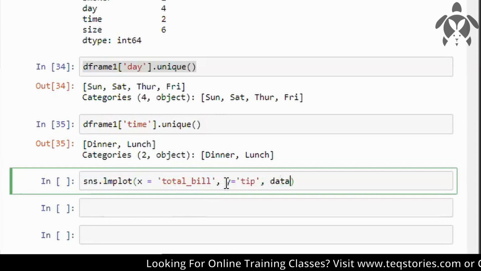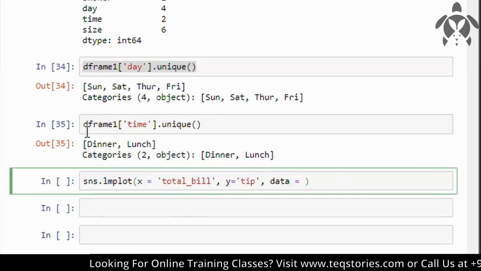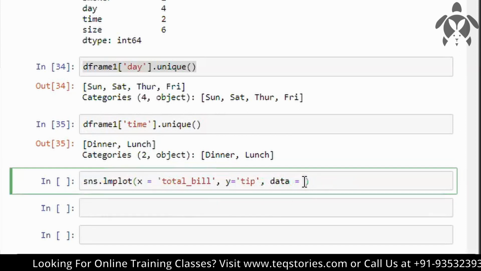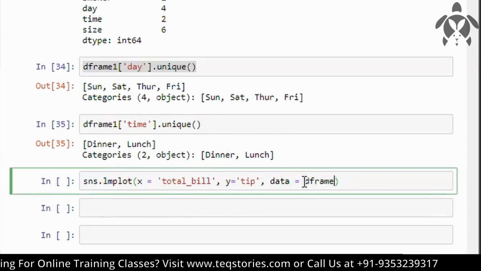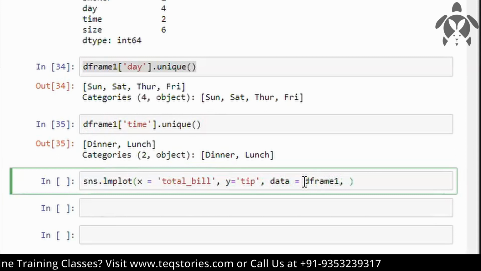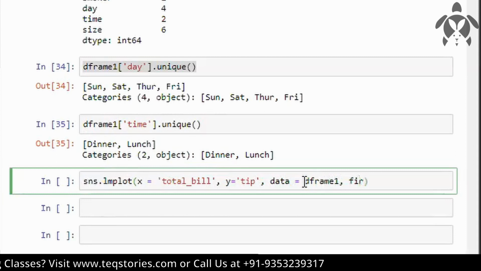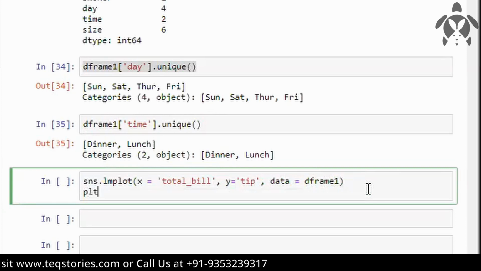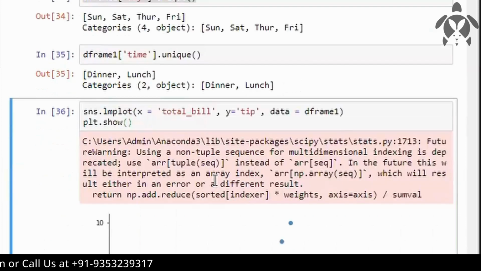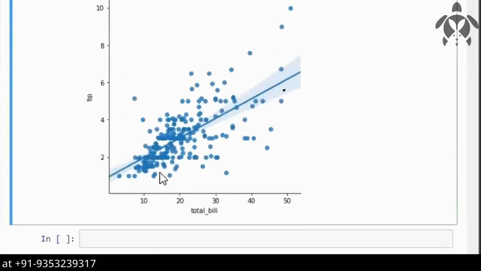And for data you need to mention which data you're using. We have stored all the data in the data frame, so I will give the data frame. And that's it. Now plt dot show. So this is a graph, and this line is actually a regression line.